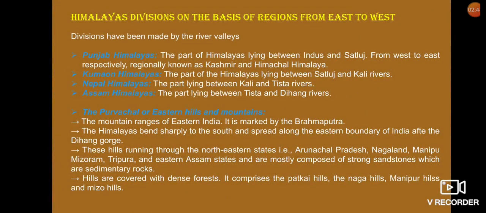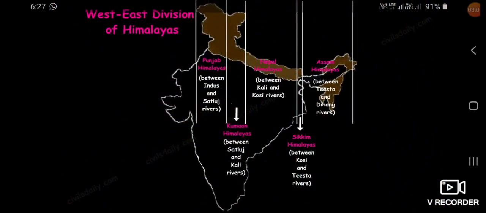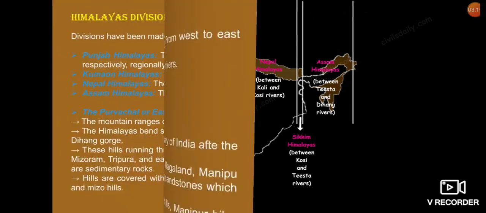Himalayas divisions could also be made on the basis of regions from east to west. This east-west division has been made by the river valleys. So it is marked in 4 categories: Punjab Himalayas, Kumaon Himalayas, Nepal Himalayas and Assam Himalayas. Children, here you can see the Sikkim Himalayas also, but this one you can merge with Nepal Himalayas.